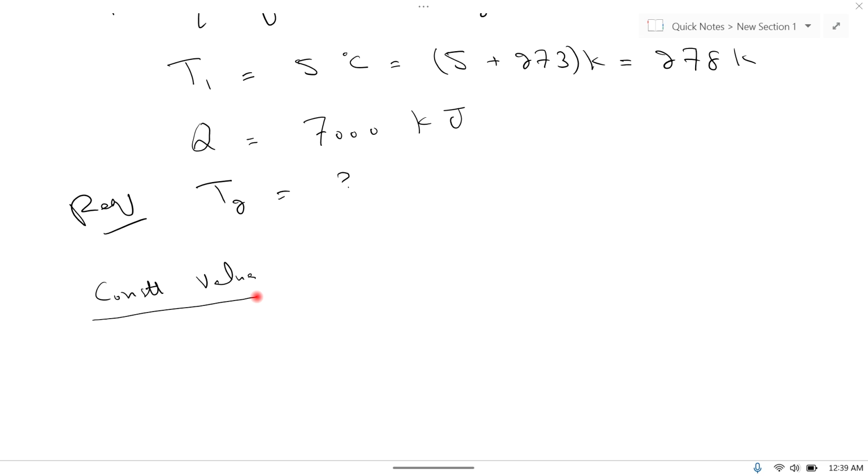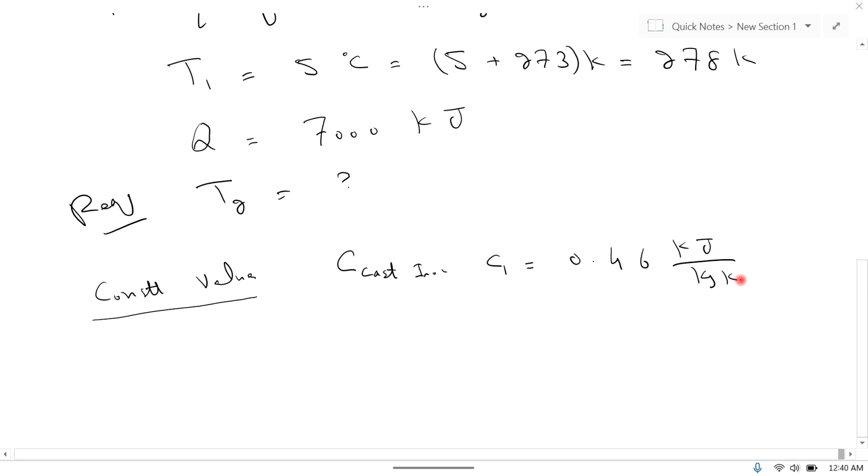So specific heat for cast iron, let us denote it by C1, which is equal to 0.46 kilojoule per kilogram per Kelvin. C for aluminum is denoted by C2, which is equal to 0.90 kilojoule per kilogram per Kelvin.